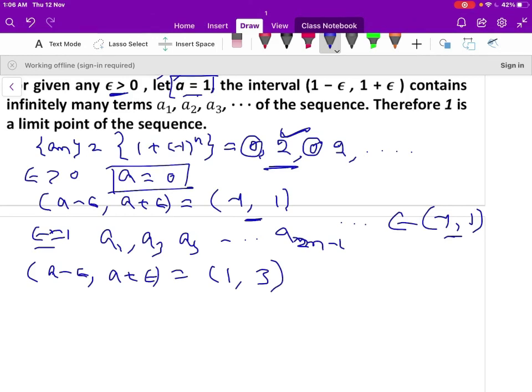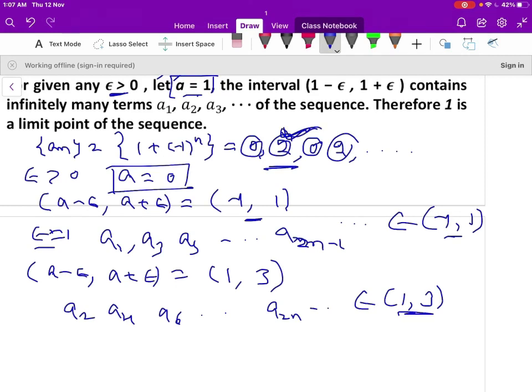This is an open interval, so 0 does not belong to the interval 1 comma 3, but the second term 2 is inside the interval and the fourth term again is inside the interval. Therefore a2, a4, a6 and so on, a2n and so on belong to the interval 1 comma 3. Therefore there are an infinite number of terms inside the interval 1 comma 3. Therefore 2 is a limit point of the sequence.